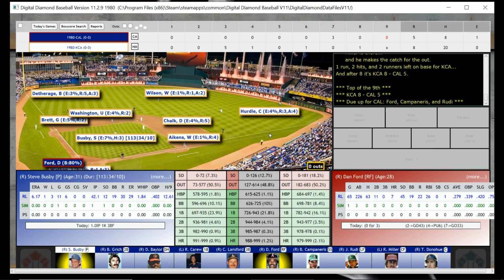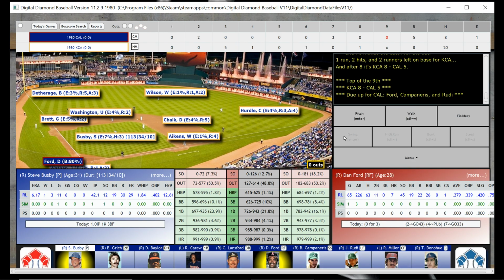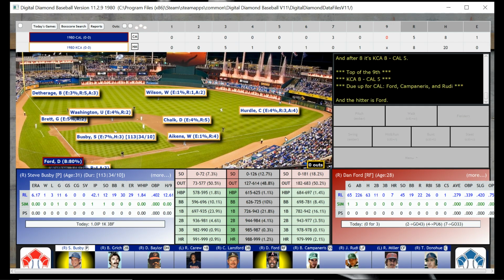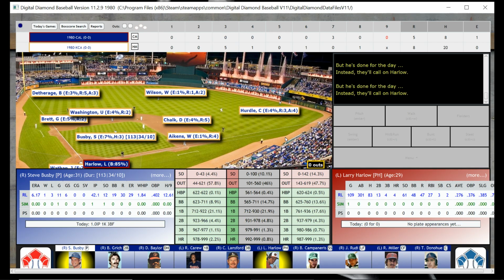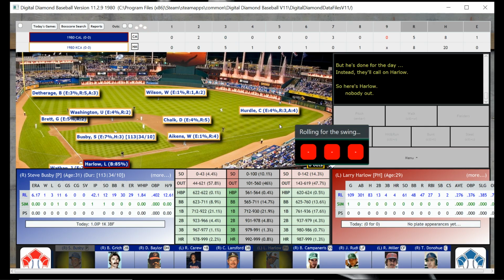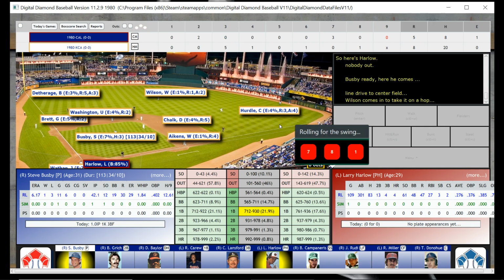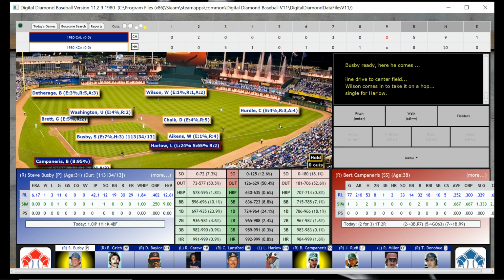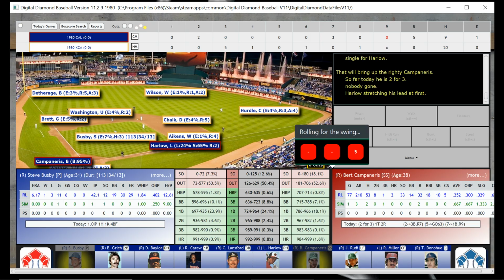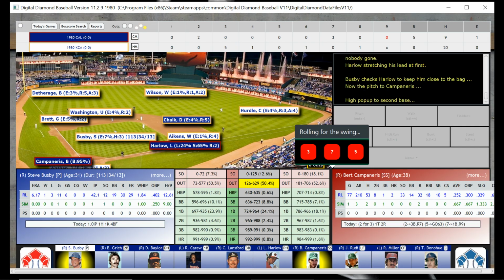So Busby just has to stop them from getting 3 runs, and we win. And we are going to deal. Dealing to Ford, and that is going to be... No, the pinch hitter for Ford is going to be Larry Harlow. So Larry Harlow is pinch hitting. Let's see what he can do. He's going to hit a single. Single to center field. Harlow is aboard, which brings up Bergkamp and Aris. But that'll be an out.